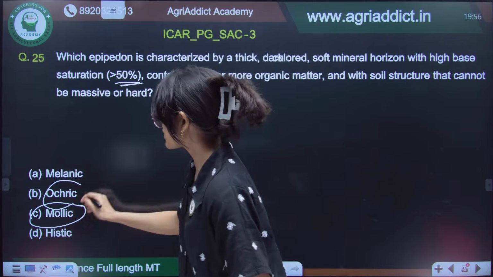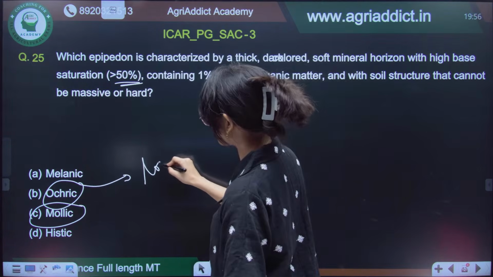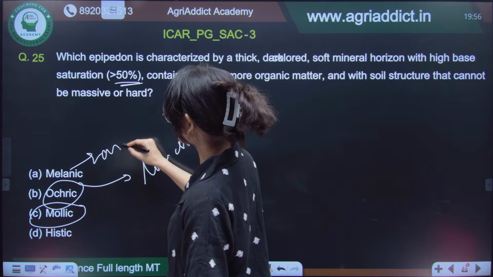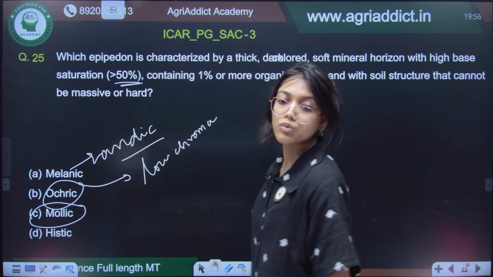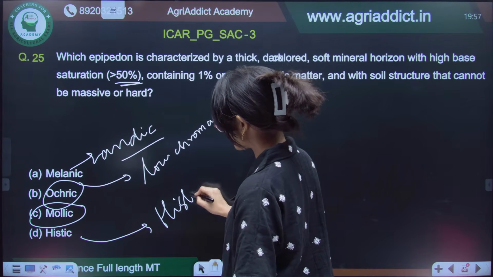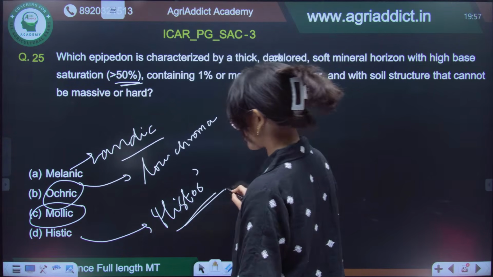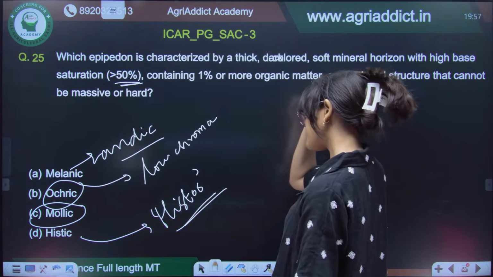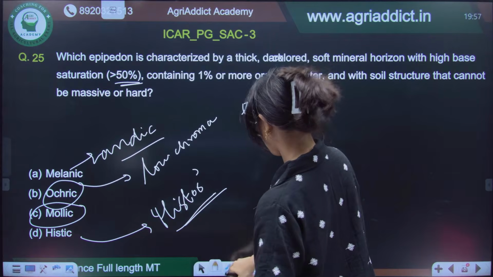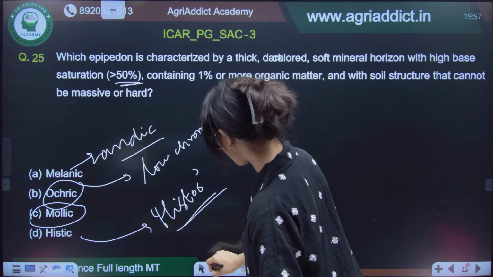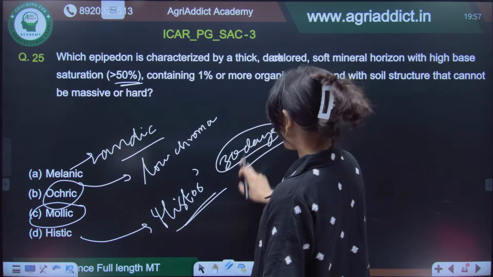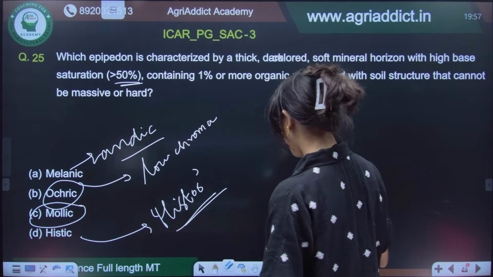So, what is ochric horizon? Ochric horizon is a horizon with low chroma. Melanic horizon is where generally andic materials or andic properties are there, volcanic ash kind of properties are there, and histic material means it has a great deposition of histose or tissue, and this horizon has to be deeper. Okay, so in case of histic material, the material must be at least wet for 30 consecutive days, right? So, all these horizons as well as the different kinds of pedons you have to remember.